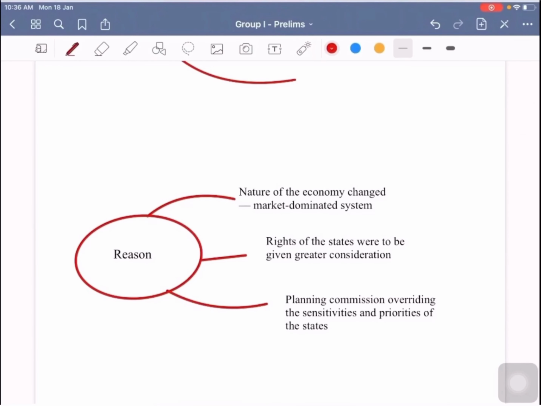The nature of the economy has changed, and there is a market dominated system as far as present circumstances are concerned. So this is one reason for establishing Niti Aayog.